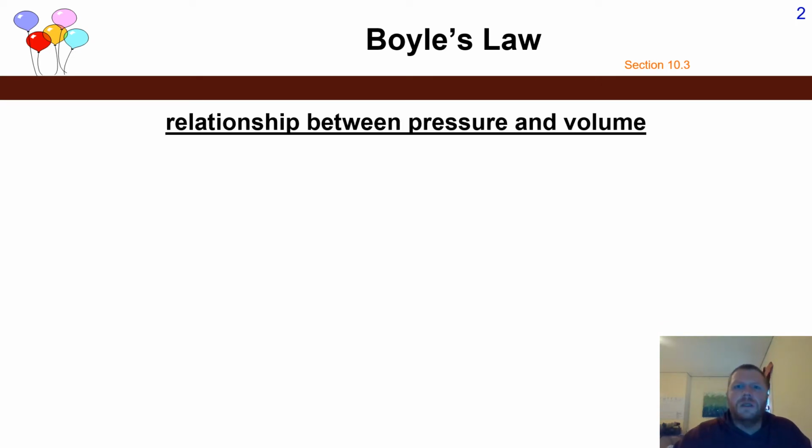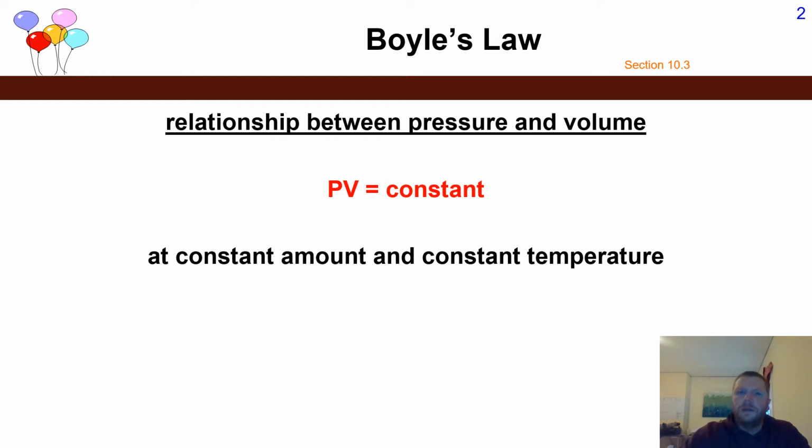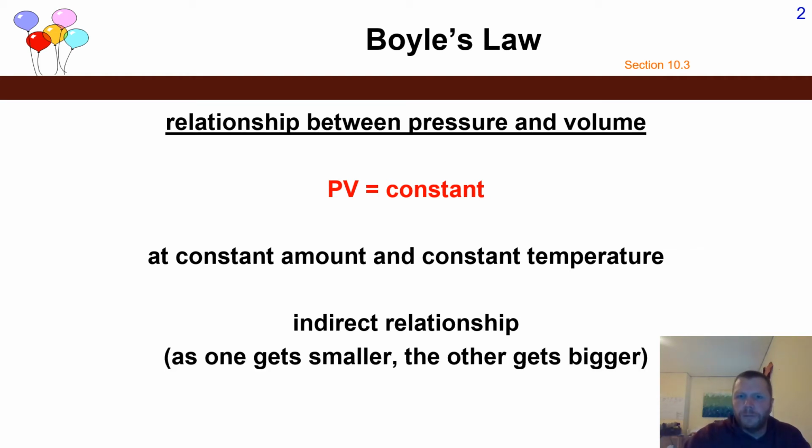The first law is Boyle's Law. Boyle's Law shows the relationship between pressure and volume. Pressure times volume gives you a constant, at constant amount and constant temperature. So if you do not vary the amount or the temperature of a substance, then there is an indirect relationship between pressure and volume.